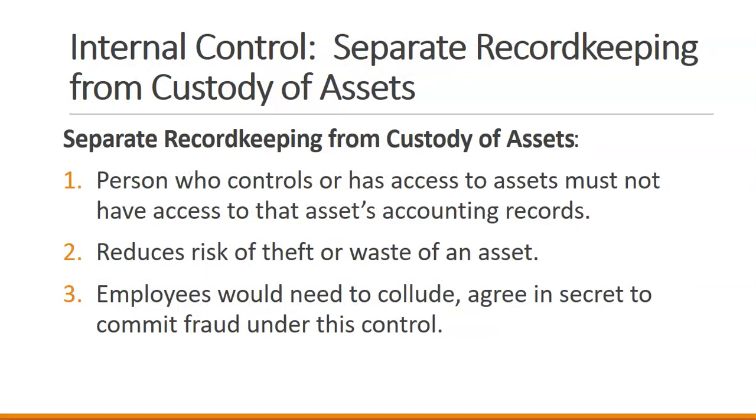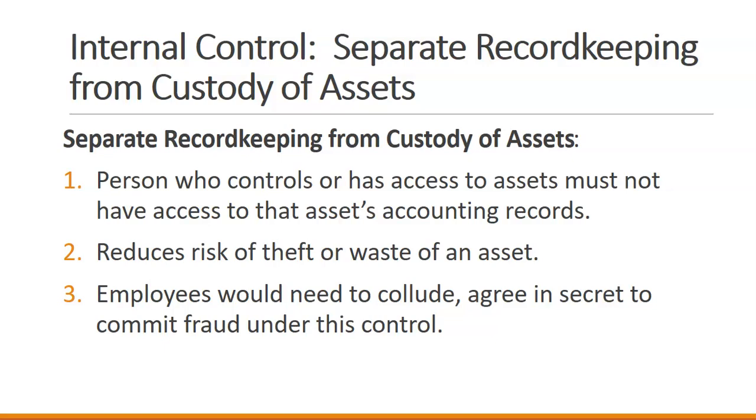Separate record keeping from custody of assets. The person who controls or has access to assets shouldn't be the person who has access to the accounting records. This helps reduce theft or waste of an asset. So the person who is checking in inventory coming off of a truck shouldn't be the one who gets to record that inventory in the accounting records.